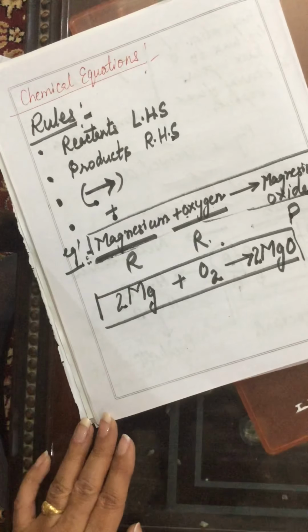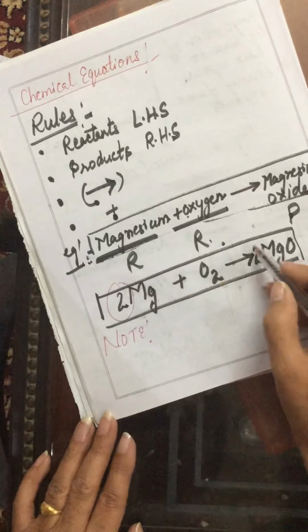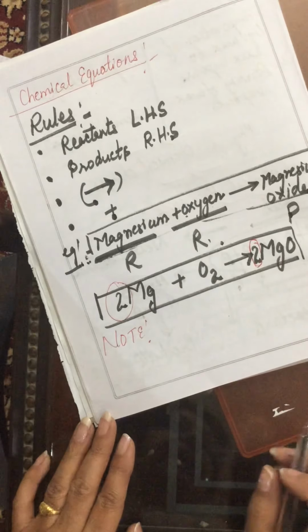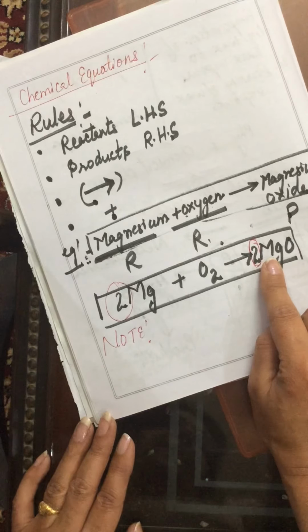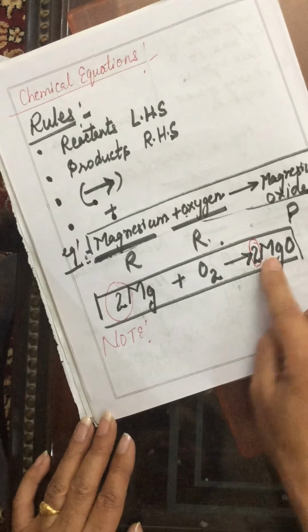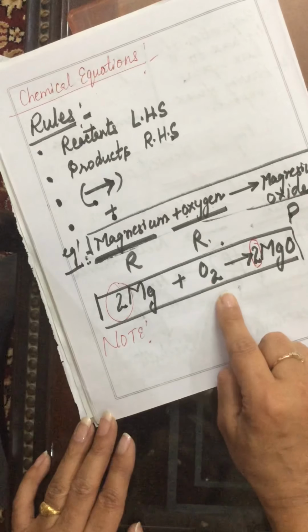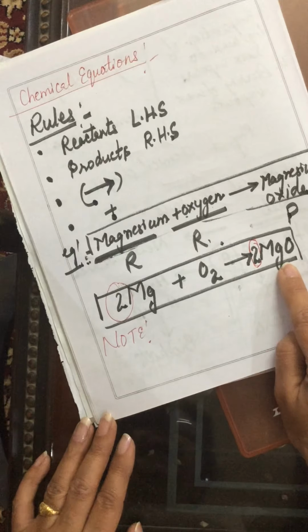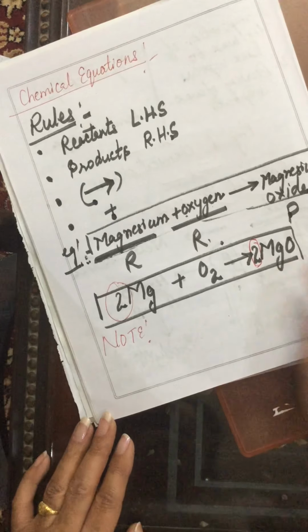Now you have to note one thing here. Like I have used this 2 and 2 here, you will understand this afterwards in the chapter. A chemical equation must be a balanced chemical equation. That is, the number of atoms of each element on the left hand side and right hand side must be equal. So how to balance chemical equations, we will do in the next lecture.